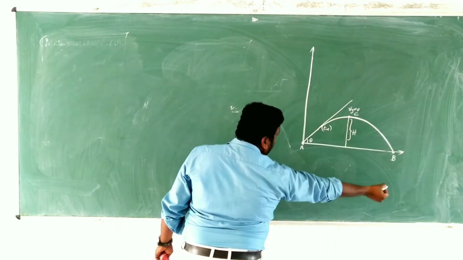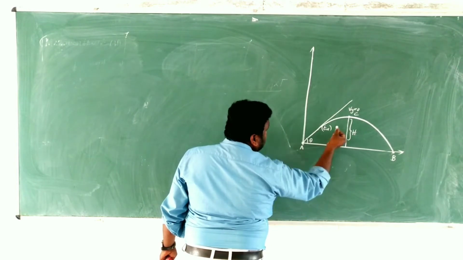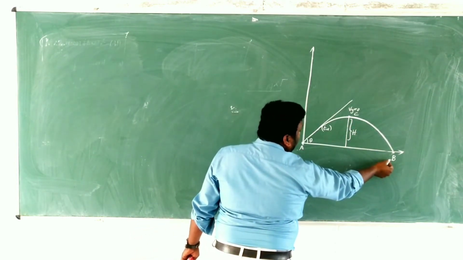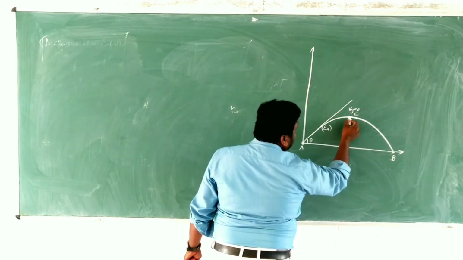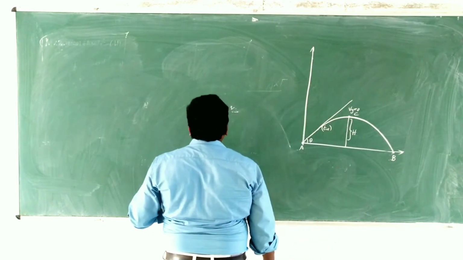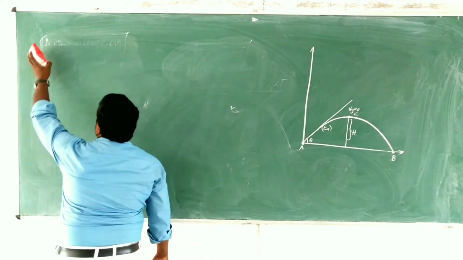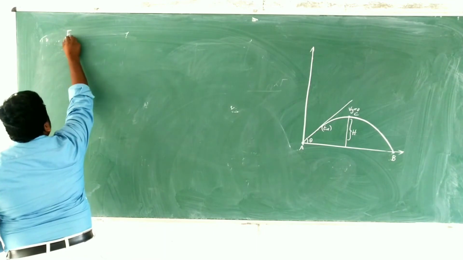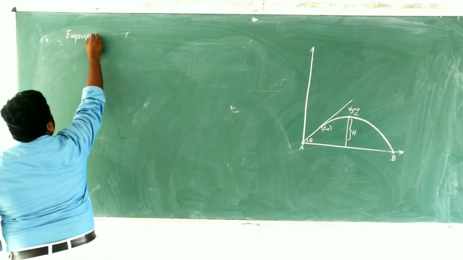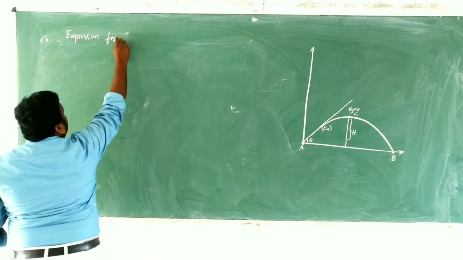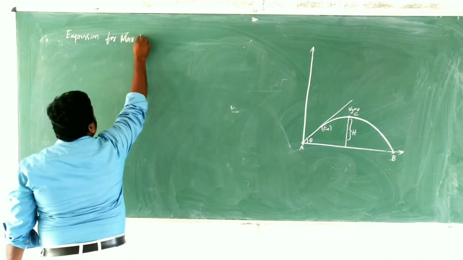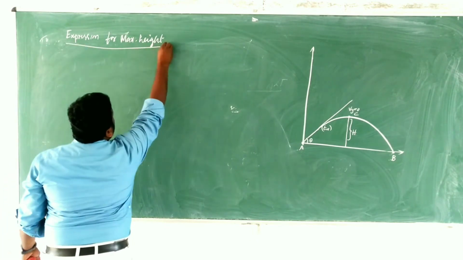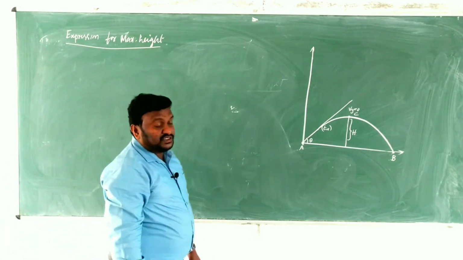Okay, children. So as I told you before, a body projected into the air follows the path of a parabola, A, C, B. A is the point of projection, B is the final point on the ground, and C is the maximum height. Now here I am going to derive the expression for maximum height.